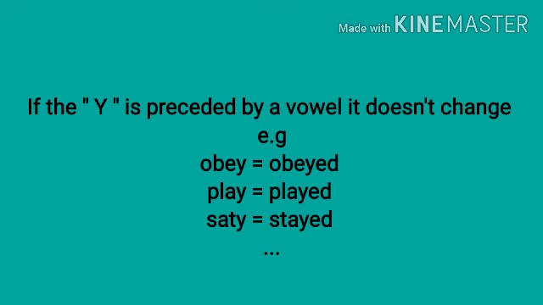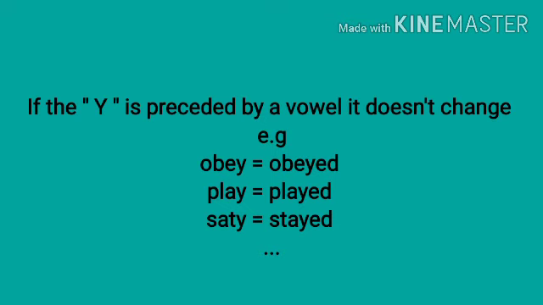Very simple. But if y is preceded by a vowel, it doesn't change. It's just like the simple present.